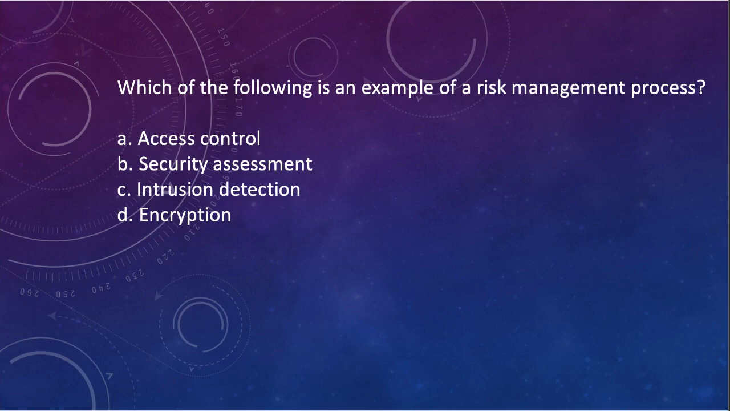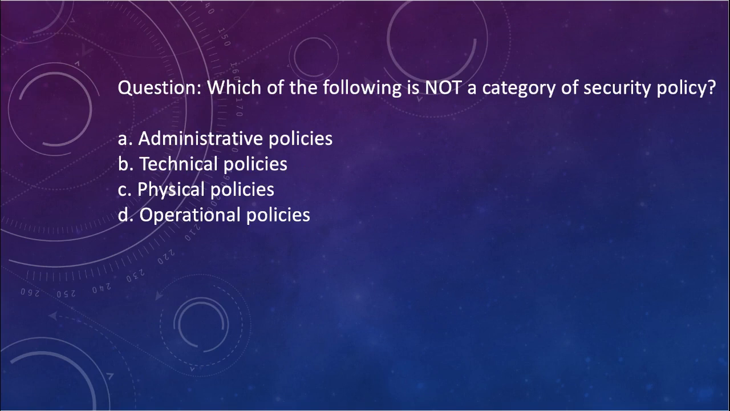Next question, which of the following is an example of a risk management process? A. Access control, B. security assessment, C. intrusion detection, D. encryption. The answer would be B. Security assessment is an example of a risk management process. Risk management is the process of identifying, assessing, and controlling risks to an organization's assets. It involves evaluating the potential impact of risks and determining the best way to mitigate them. Security assessment is a type of risk management process that involves evaluating the security posture of an organization by identifying vulnerabilities and threats. Let us move to the next question.